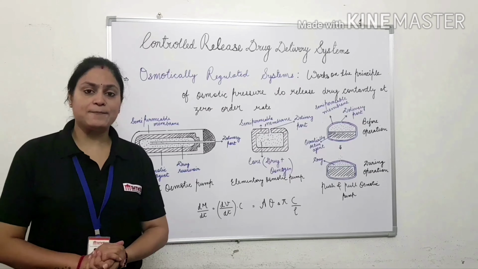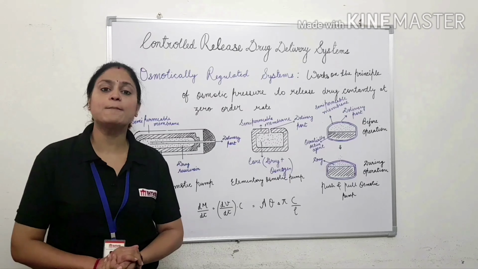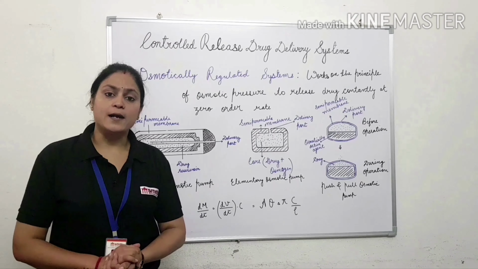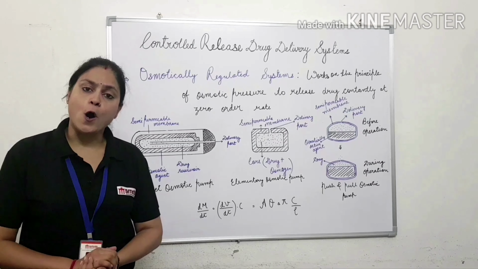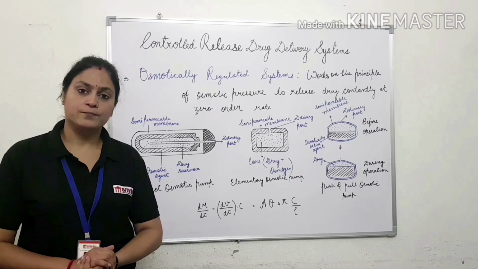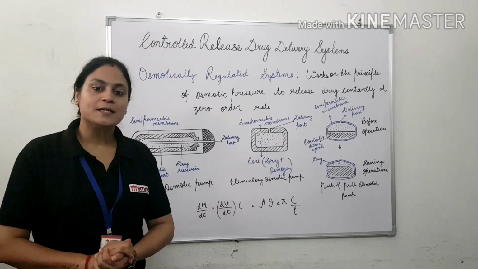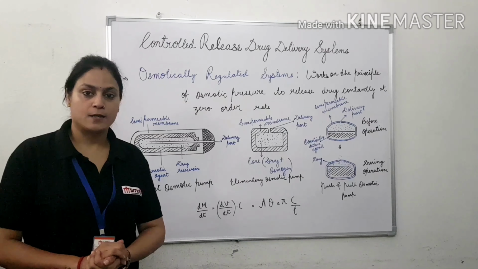Basically, these types of osmotic systems are also called osmotic pumps. They are administered in the body through oral administration, or they may also be implanted in the body. In general, these systems are composed of 4 components.